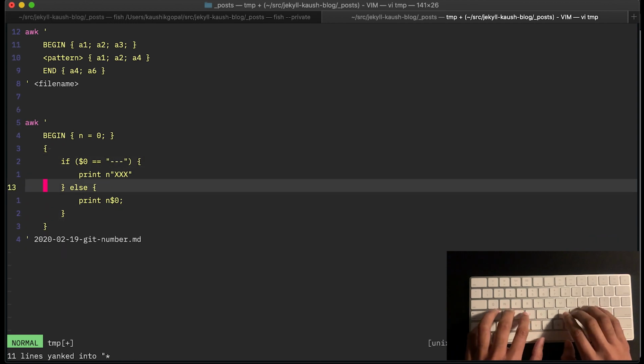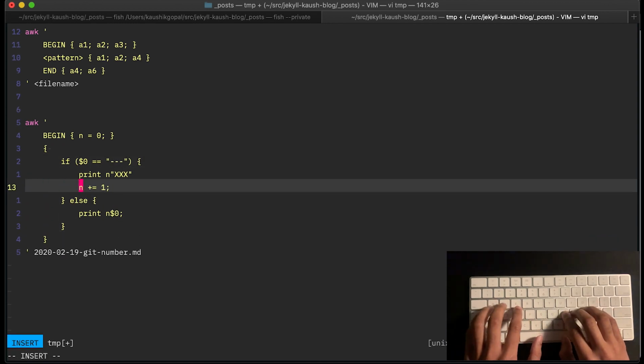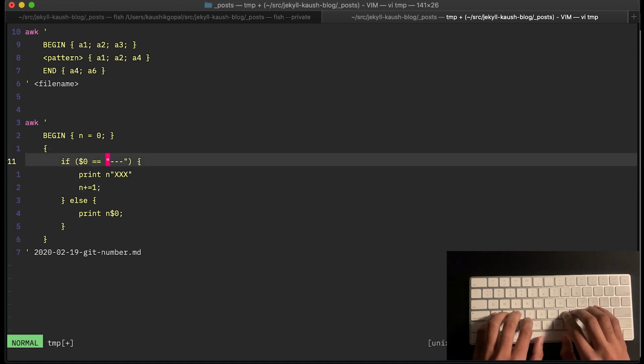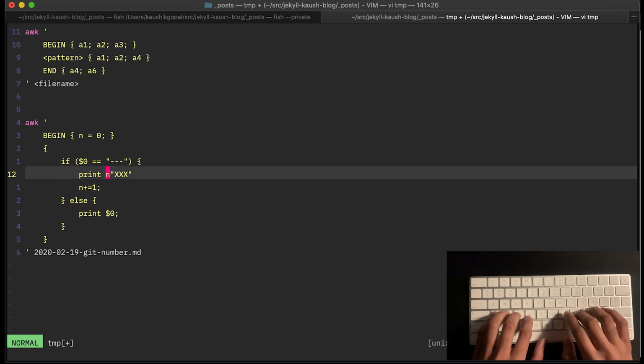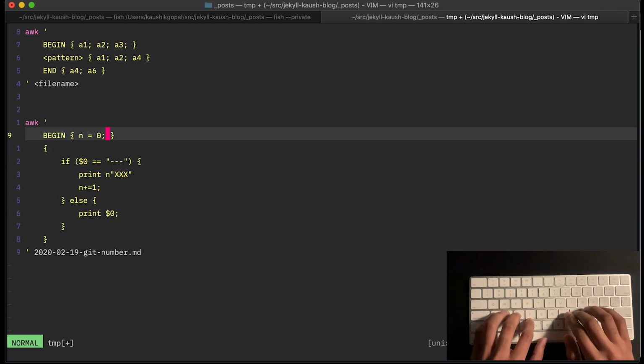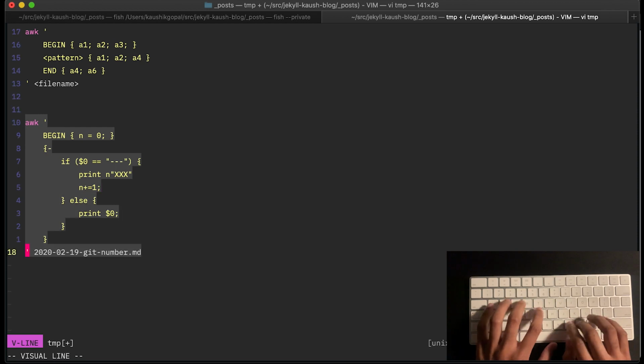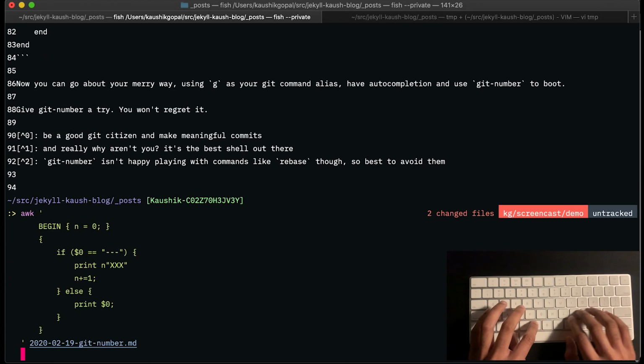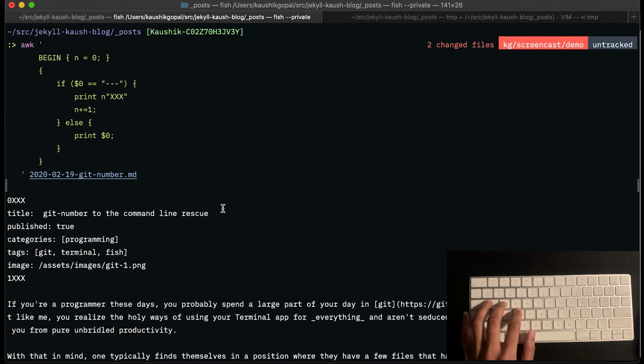Instead of incrementing the counter everywhere, I'm now going to increment it only if I observe the 3 hyphens. Let's remove the n from there. And if I do this, let's print that again. Now I've essentially printed the line number only when I observe hyphen, hyphen, hyphen.